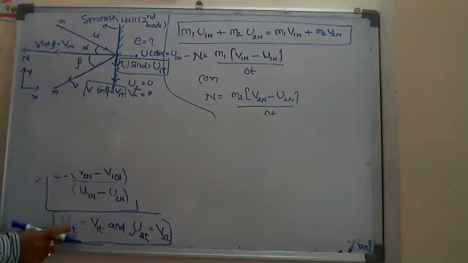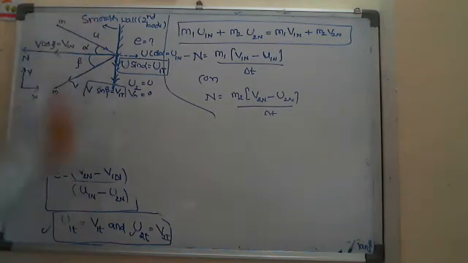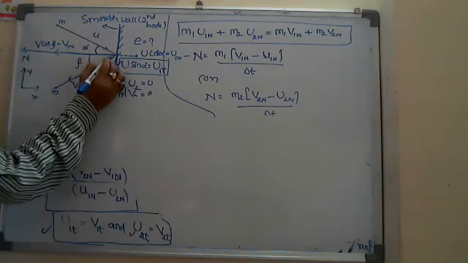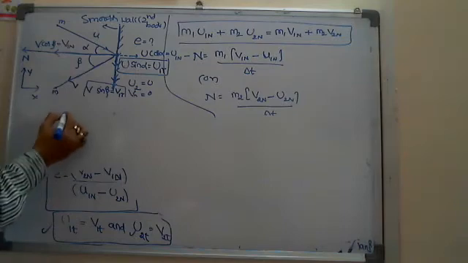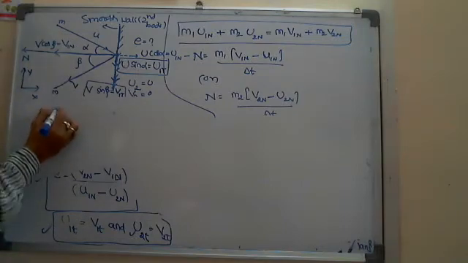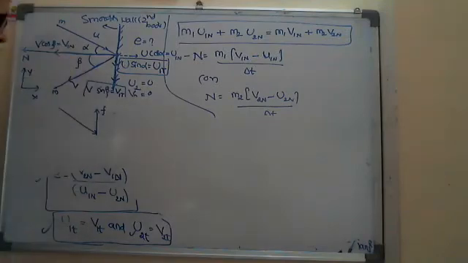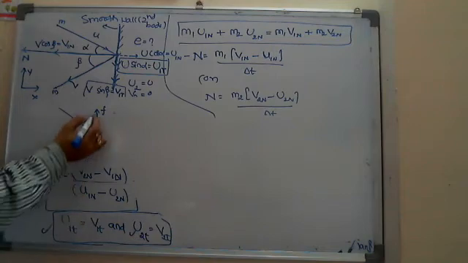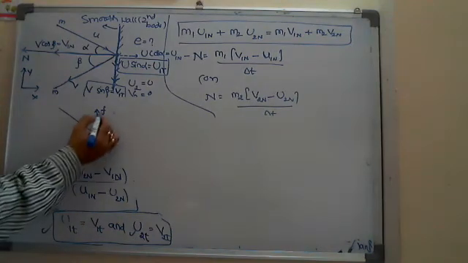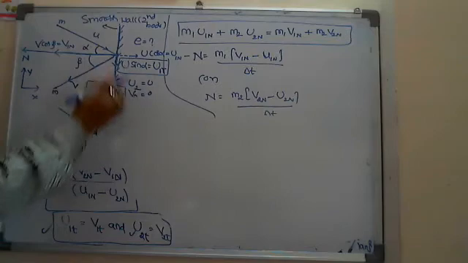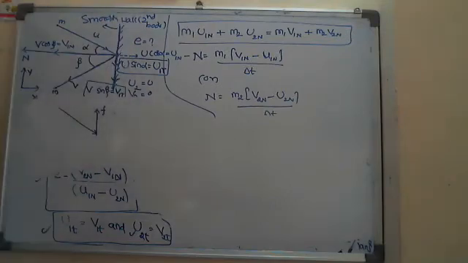That means u1 in the tangential direction is not equal to v1 in the tangential direction. Why? Because there is friction in the tangential direction. Suppose the friction acts on the first body, on the mass m, after colliding, in this direction; any direction you can assume. That friction tries to change the velocities in the tangential direction.